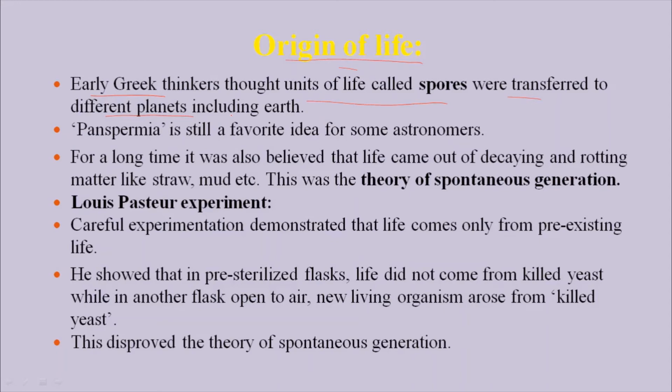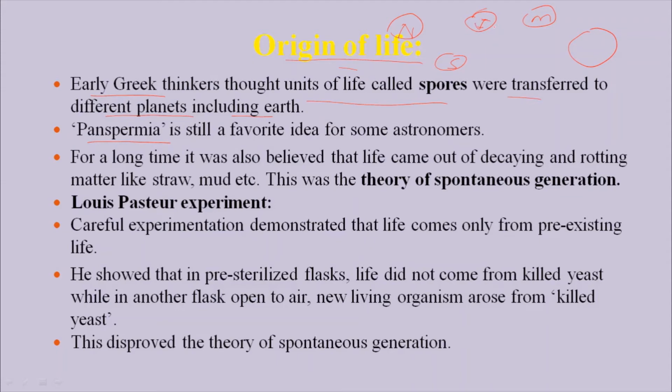There are different other planets also, like Jupiter, Saturn, Neptune, and Mars. These are the different planets. What the Greeks believed is that life comes from these planets.